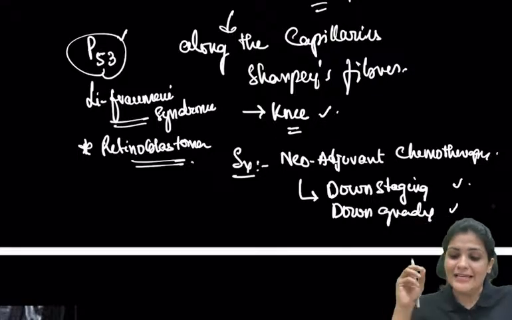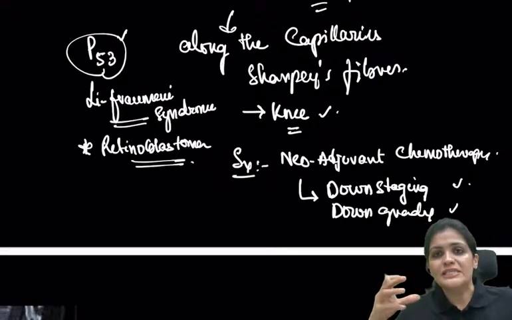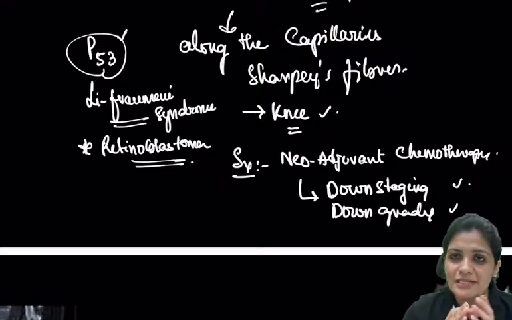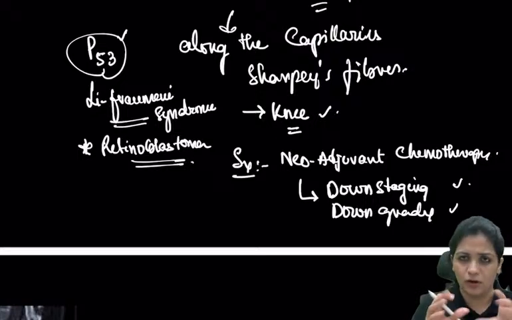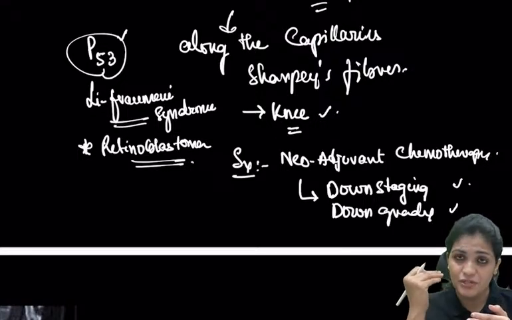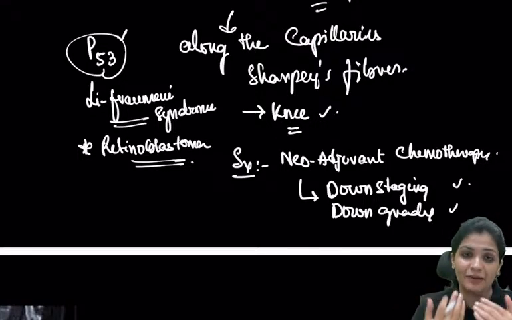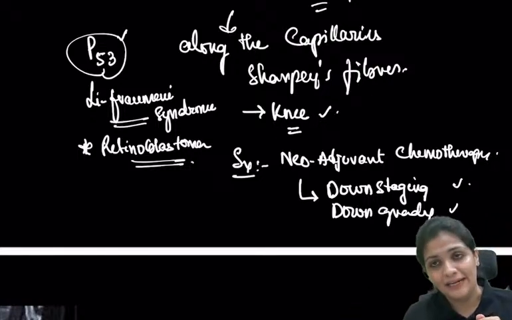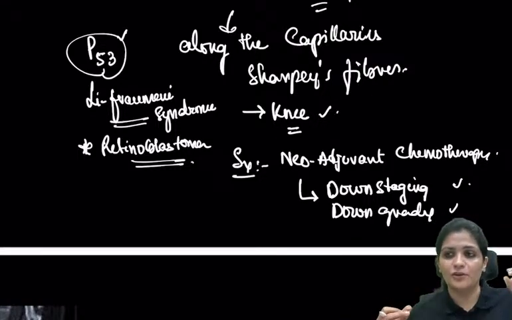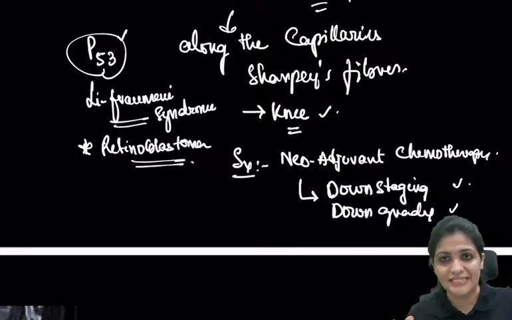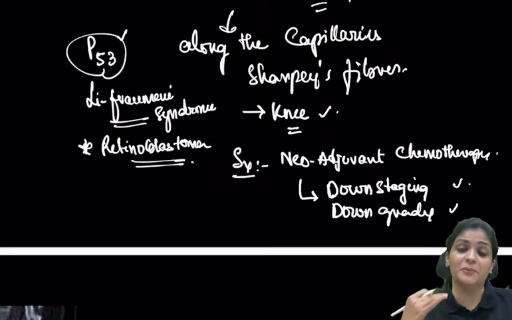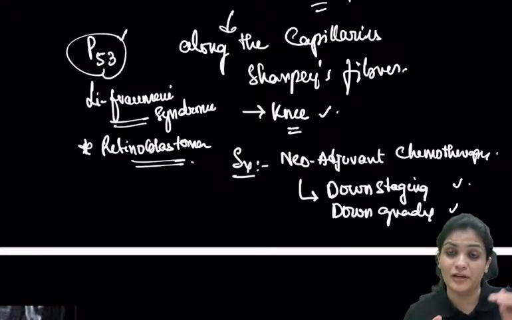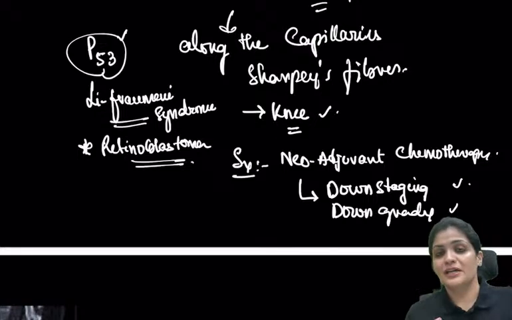What is a stage? You first identify the lesion based upon its size, whether it is involving nodes and so on. If it was stage 3, when you give chemotherapy, it comes to stage 2. Similarly, downgrading: how do you grade? You grade 1, grade 2, grade 3 based upon the biopsy slide, looking at mitosis and so on. When you give chemotherapy, you can see it has come down one grade, from grade 3 to 2. That is called downstaging and downgrading.